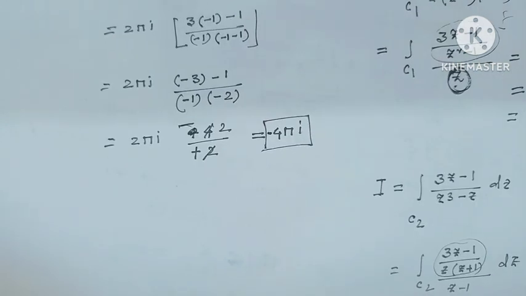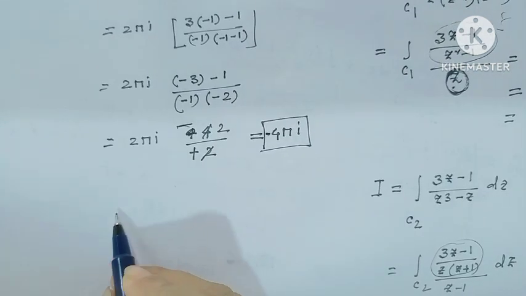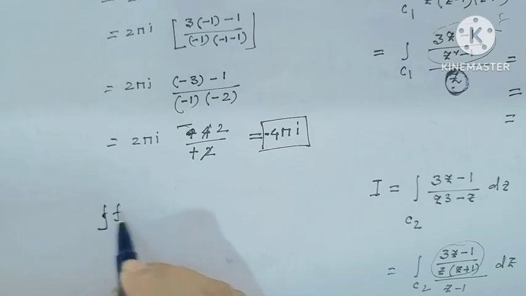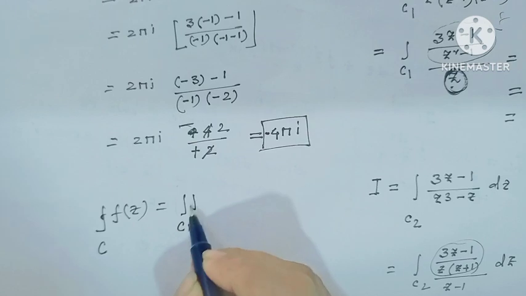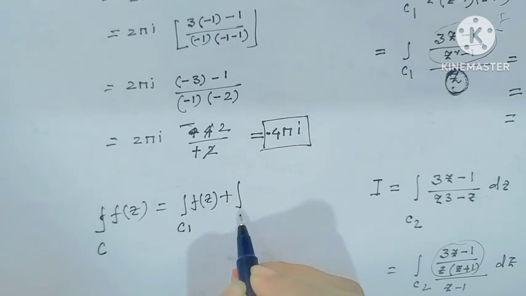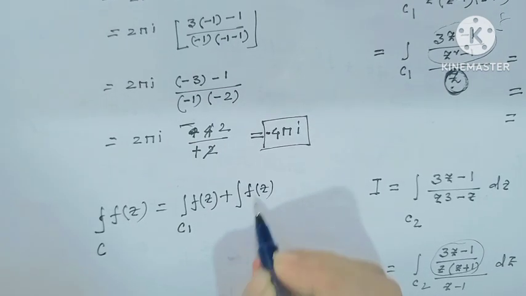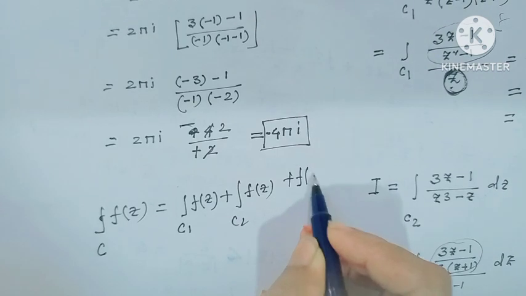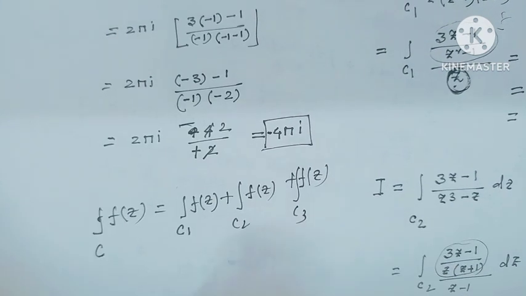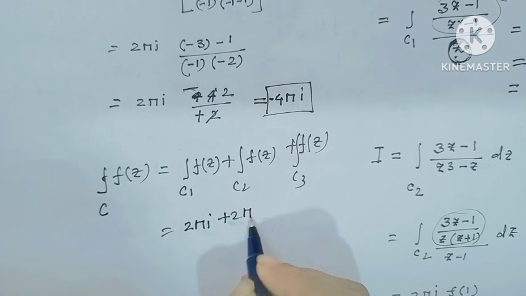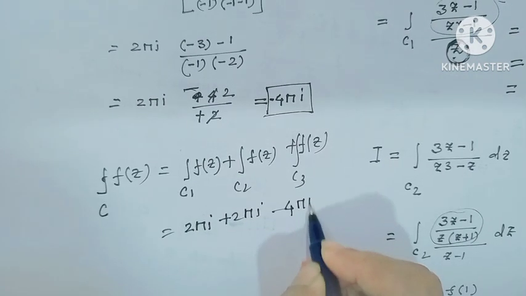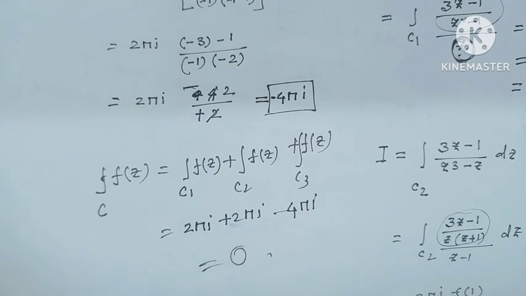So the integration of f(z) dz over C means the integration along C1 plus the integration along C2 plus the integration along C3, and this value would be 2 pi i plus 2 pi i and minus 4 pi i. Similarly, this value is 0.